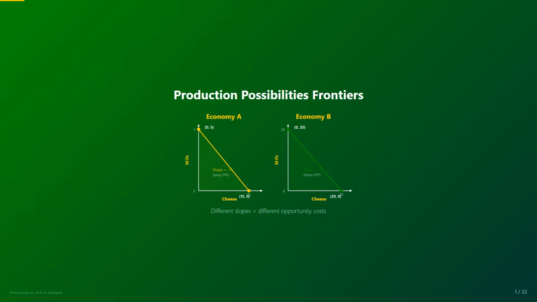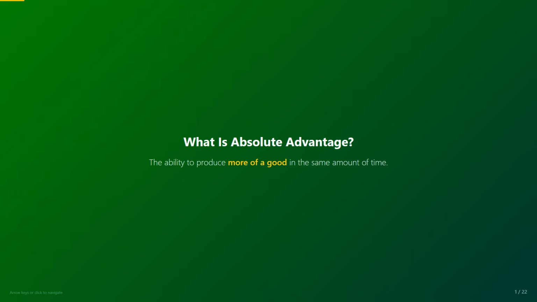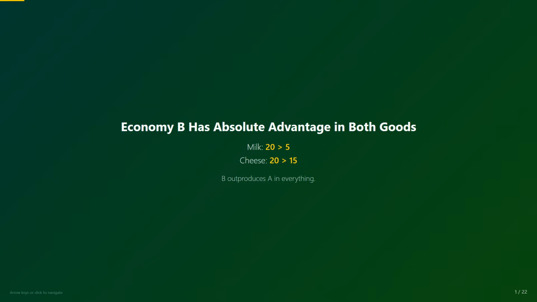Now, the big question is, if economy B has an absolute advantage in everything, why would it be beneficial for it to trade with economy A? After all, it's better at everything. The key point to remember is that absolute advantage is not a condition for international trade to exist. Even if one economy has an absolute advantage in all products, it can still be beneficial for it to trade with another economy. To understand why, we need to introduce a new concept called comparative advantage. Comparative advantage is the foundation of all international trade theory.